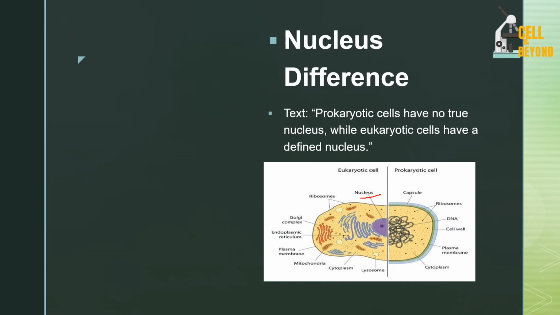You can see the chromosomes. I told you that the chromosome is a thread-like structure. You can see that the chromosome is just found there, floating within the cell. It's not bound within the nucleus. But for the eukaryotic cell, within the nucleus here, if you get a closer look at it, the chromosomes are packed within the nucleus. But for the prokaryotic cell, you find the chromosomes just floating within the cytoplasm of the prokaryotic cell. So that is another major difference.